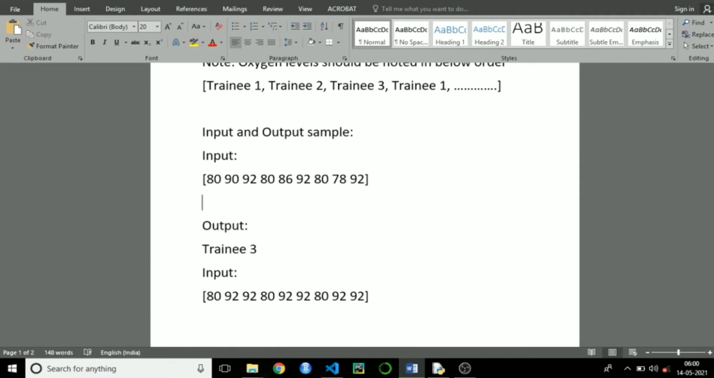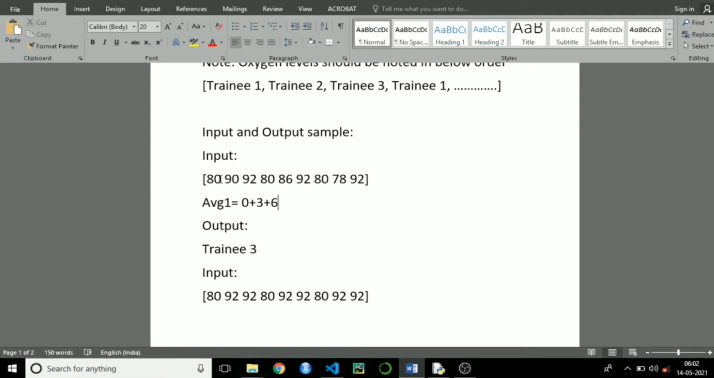So if I take average of trainee 1, how can I get the average of trainee 1? Here I already know where the oxygen level of trainee 1 are stored. The oxygen level of trainee 1 are stored at the index 0, again at 3, at 6. The trainee 1 oxygen level are stored at 0th index and 3rd index and then at 6th index. Likewise the oxygen level of second trainee is stored at 1st index, 4th index and 7th index. The trainee 3 was stored in 2nd, 5th and 8th index.